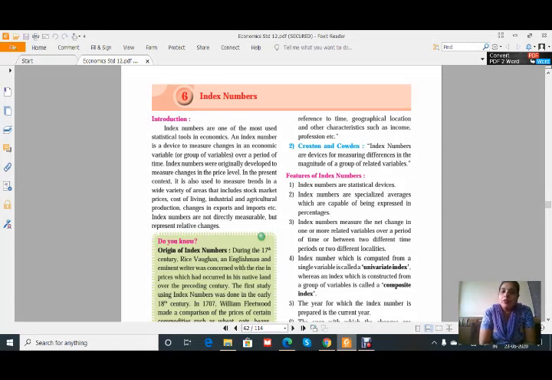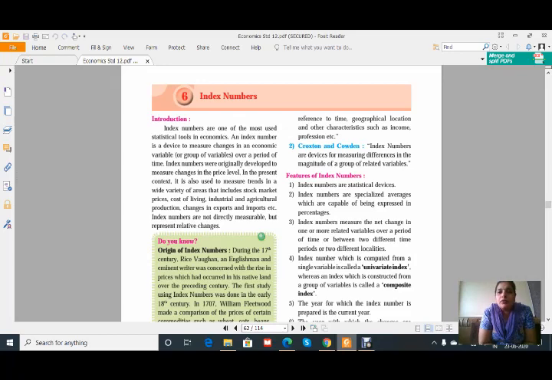Already we have completed our five chapters. So let us start with the sixth chapter, that is index numbers. It is related to statistics. So we can say what is the application of index numbers in economics, or we can say it is just a relation of statistics with economics. Okay, let us start with this.